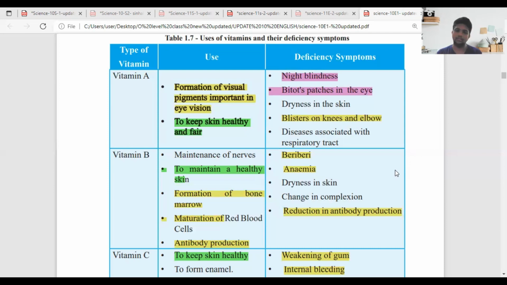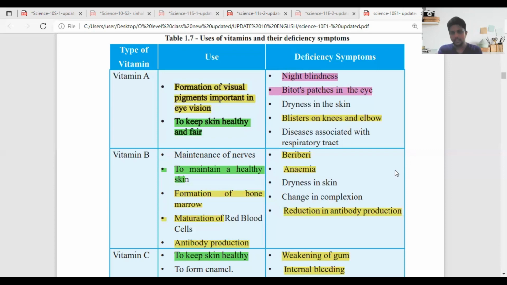The next points: blisters on knees and elbow, which are very common things you can see. Then the diseases associated with the respiratory tract: for the functions of the respiratory tract, we need vitamin A. Blisters means there are different rashes or something like that.